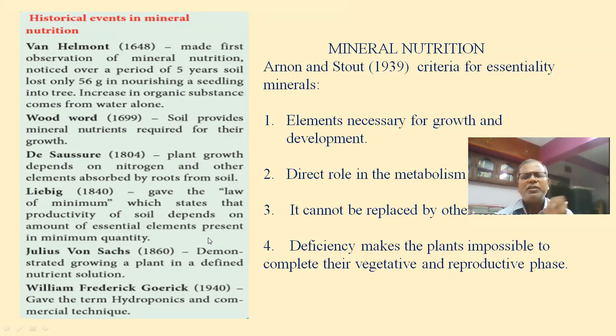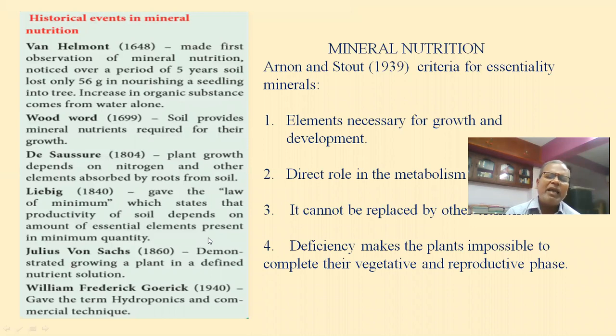So productivity of the soil depends on the elements present in minimum quantity, that's what you should remember. Then Julius von Sachs demonstrated growing a plant in a defined nutrient solution, or culture media. Julius von Sachs in 1860 first grew the plants in nutrient media.